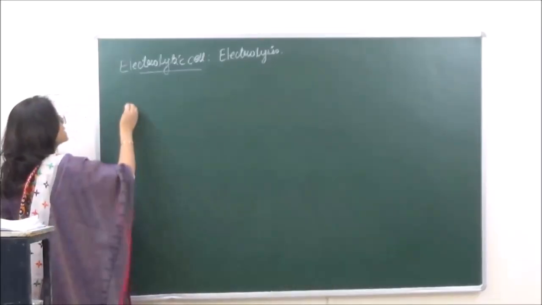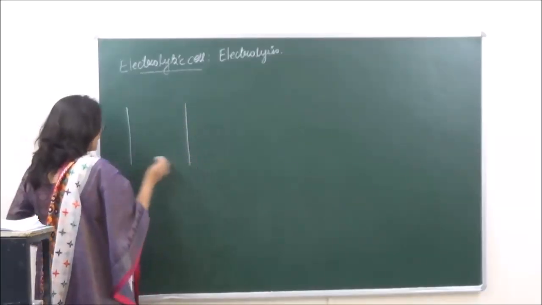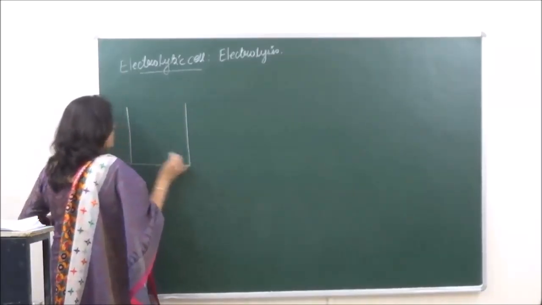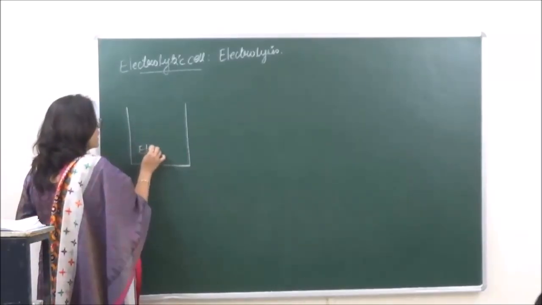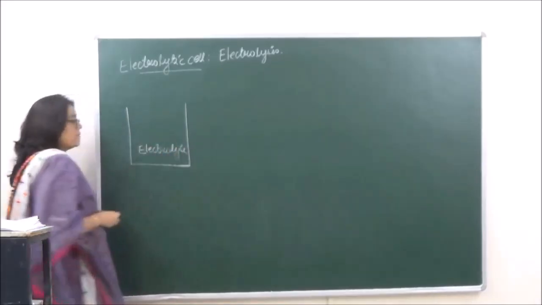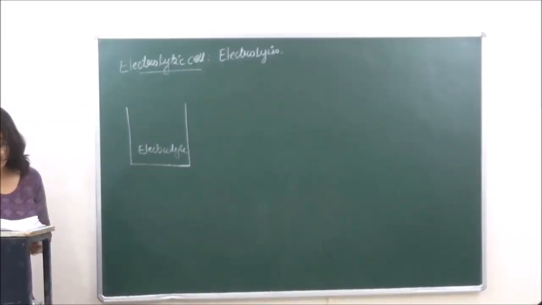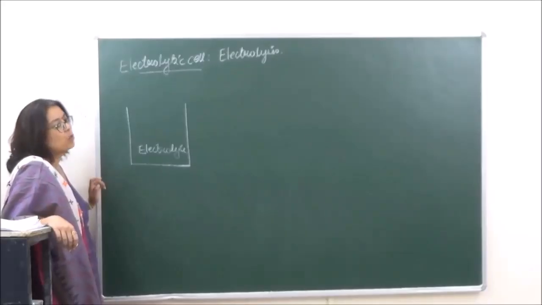The electrolytic cell consists of one beaker in which the electrolyte is taken. We have already studied that the electrolyte should be either in the aqueous state or in the molten state,